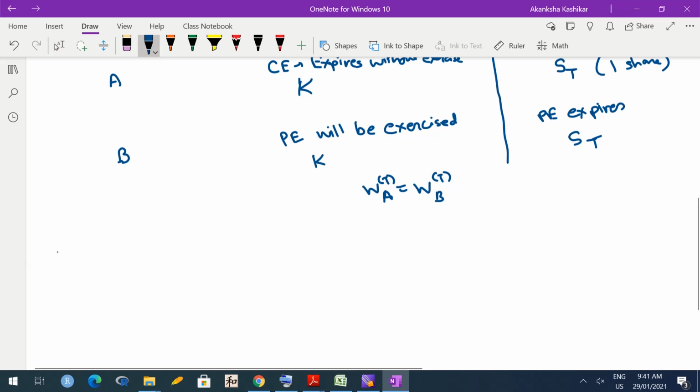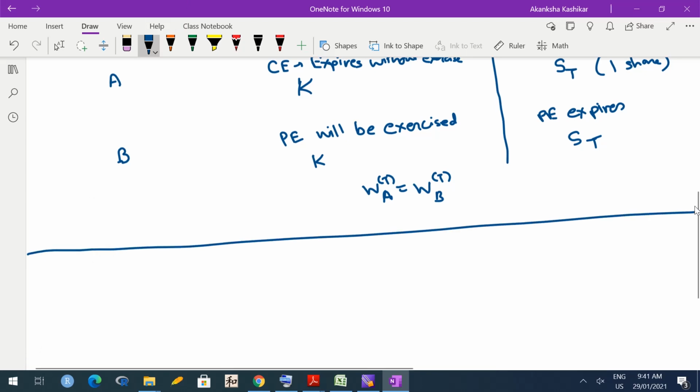Now, in all these calculations, yesterday's as well as today's, we have been assuming that there are no dividend payments coming from the asset during the life of the option, that is between time 0 to capital T, and that there are no storage costs.